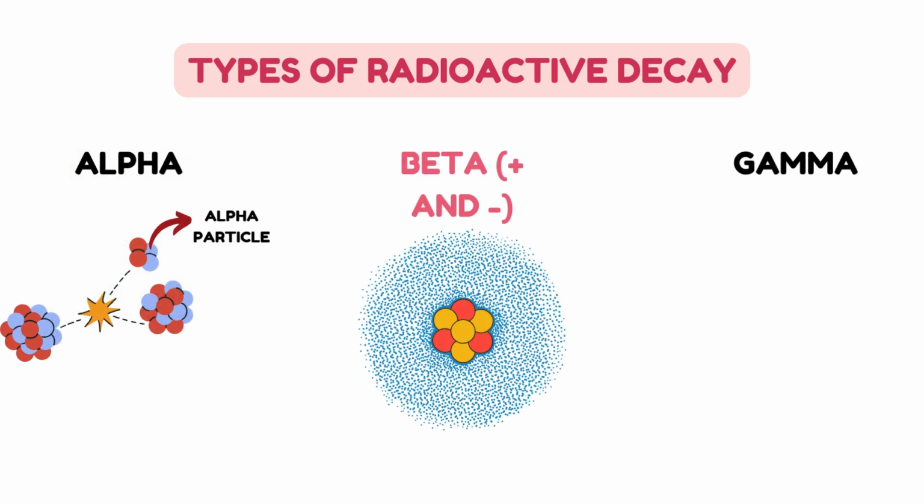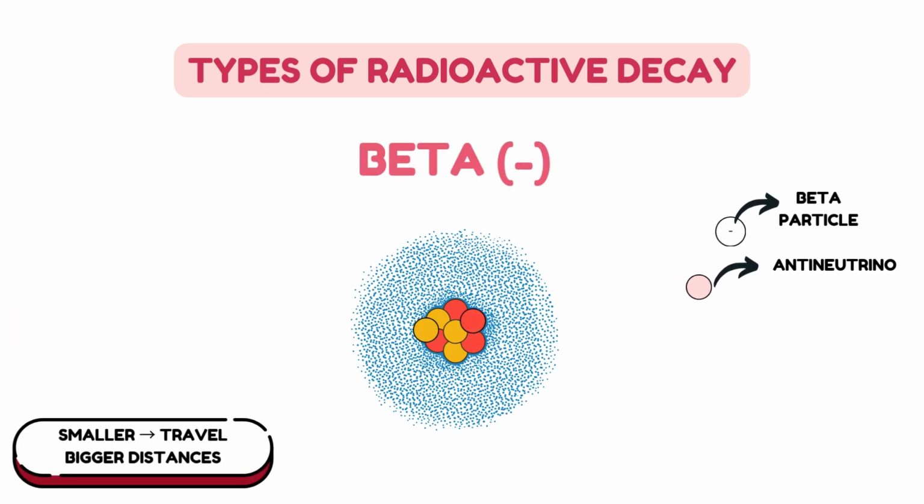Now let's look at beta decay, which is of two types, positive and negative decay. This happens when there are too many neutrons. So here, the neutron of the nucleus turns into a proton. It decays itself into a proton and releases a high energy electron, which is the beta particle, and an antineutrino.